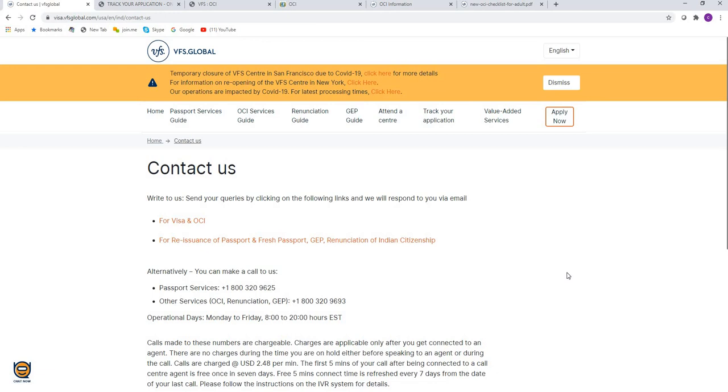Once you have the OCI application ready, please read, sign, make sure that all attachments are given, all fees are paid, and it has a return shipping bill. Ship to VFS Global, and wait for the process to continue with some alerts on your email or your SMS. And that's the way it works.